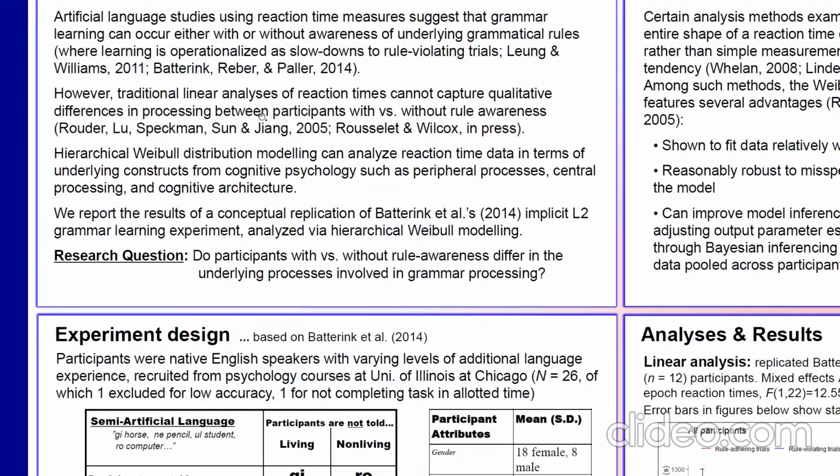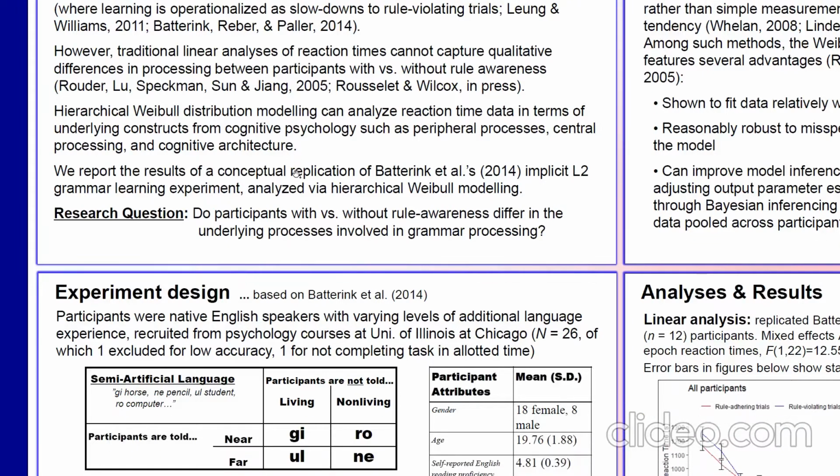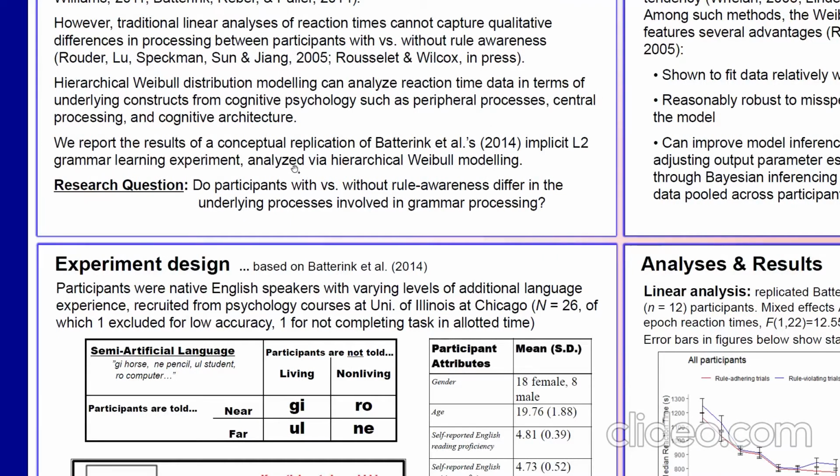By contrast, using methods like hierarchical Weibull modeling can help us to pull apart parameters that map onto constructs from cognitive psychology, so that we can get a more qualitative look at differences between rule-aware and rule-unaware processing.